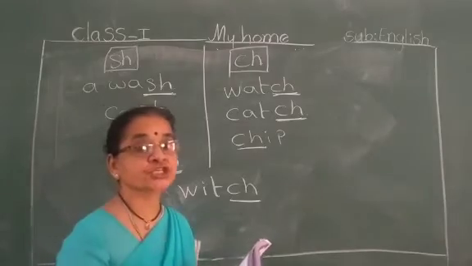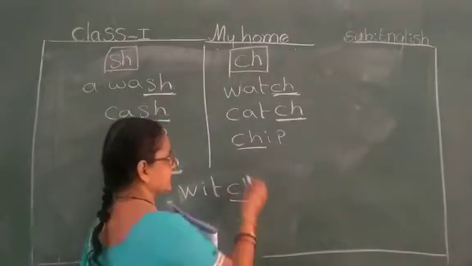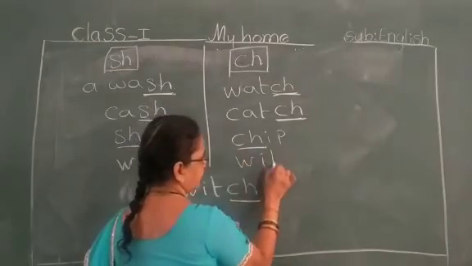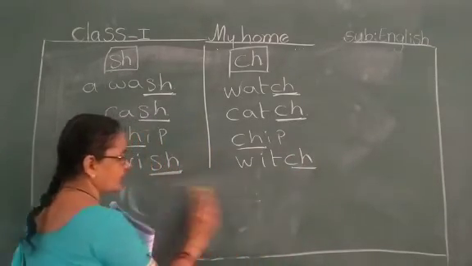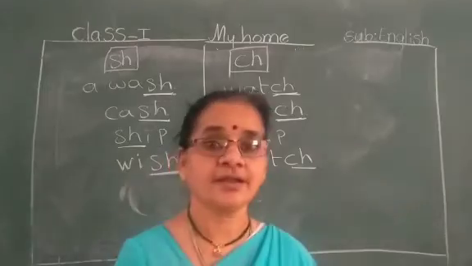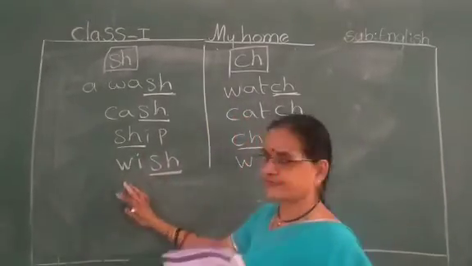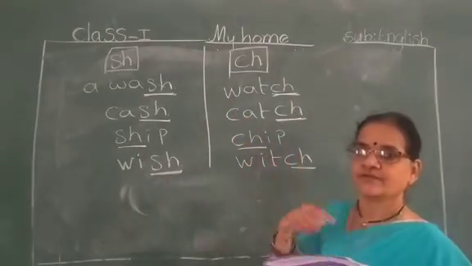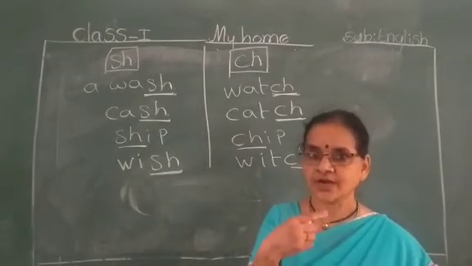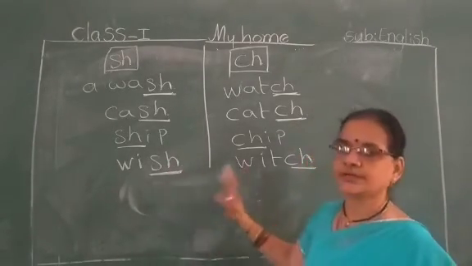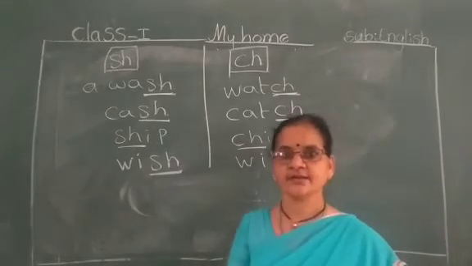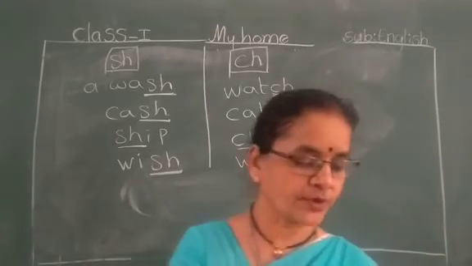Which. Yes. W-I-T-C-H. In this sound, you have to pronounce and write. Sh column is different and ch column is different. Whenever you use that word, you will get a different sound. Then you have to divide like this. Okay, children? Yes. Shall we go to the next bit?